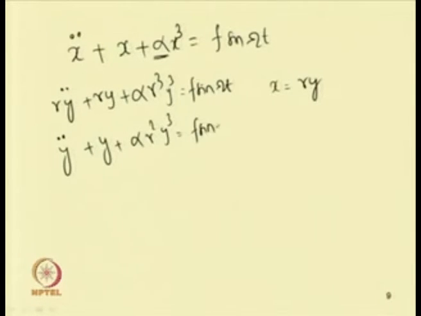Now, to make this cubic nonlinear term weak, we can put the coefficient alpha r square equal to 1. For a given value of alpha, let alpha equal to 5.